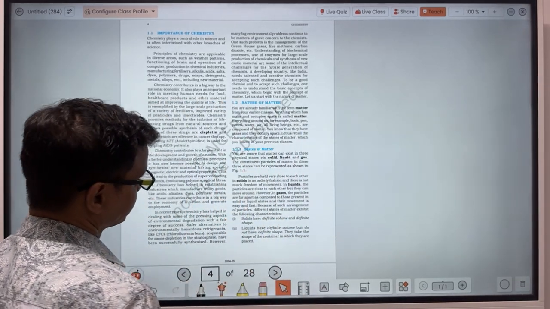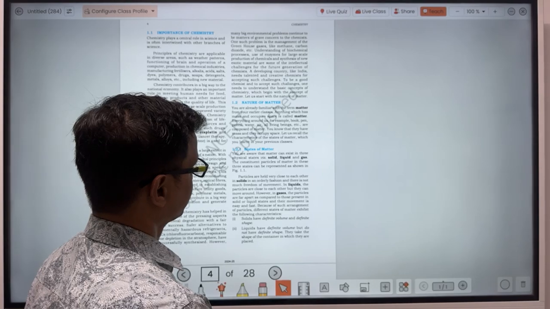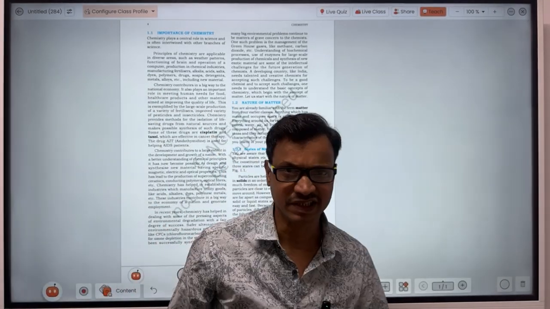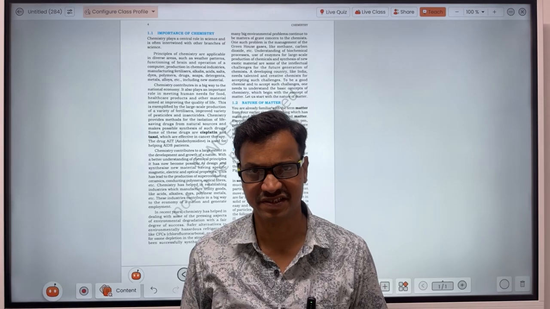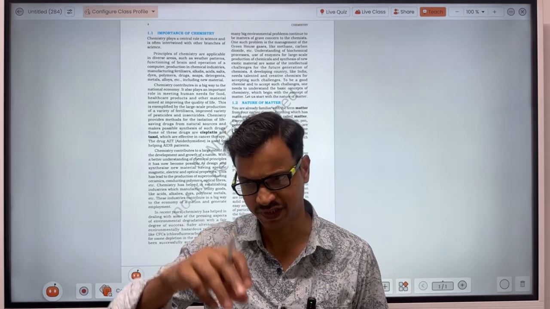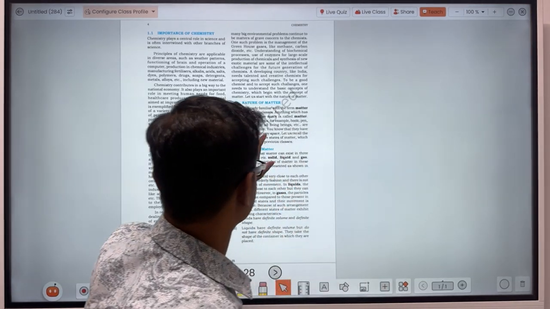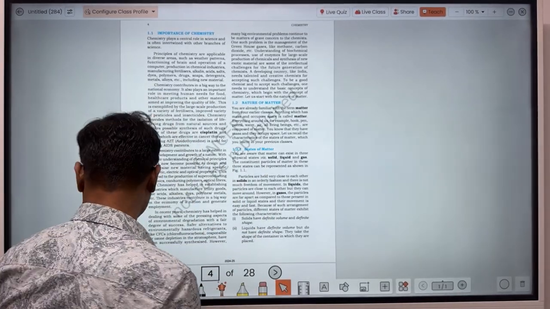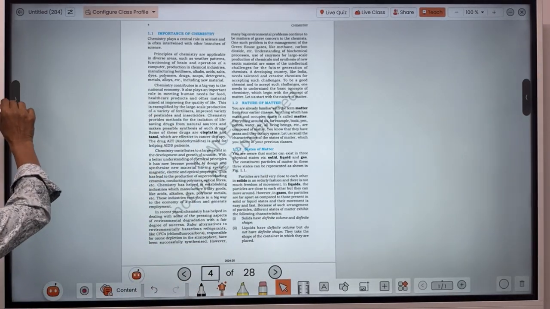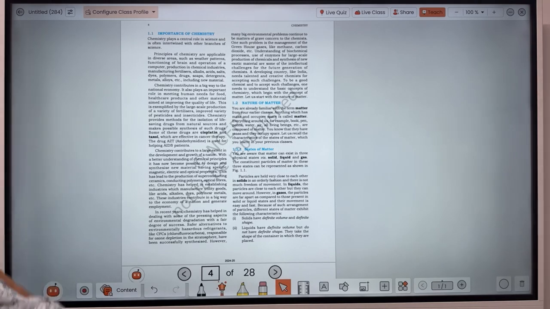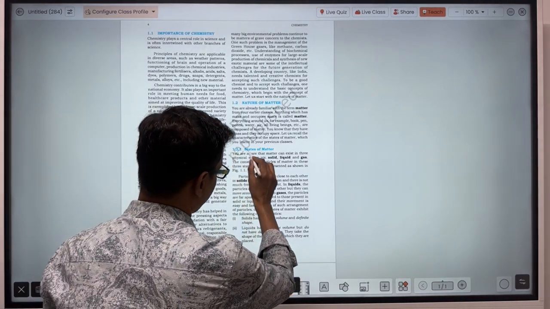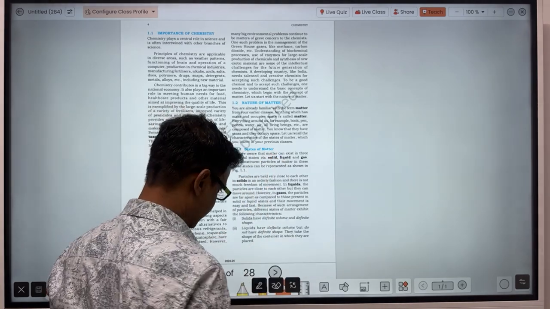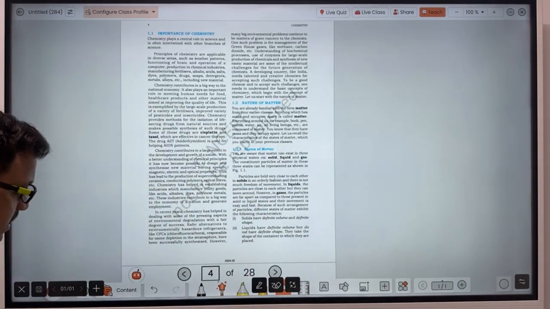Next one, nature of matter. Matter is anything which occupies space. Anything which occupies space is matter. These are preliminary concepts. After that, states of matter. Let's start about the states of matter, which you have already studied in the 9th or 10th class.